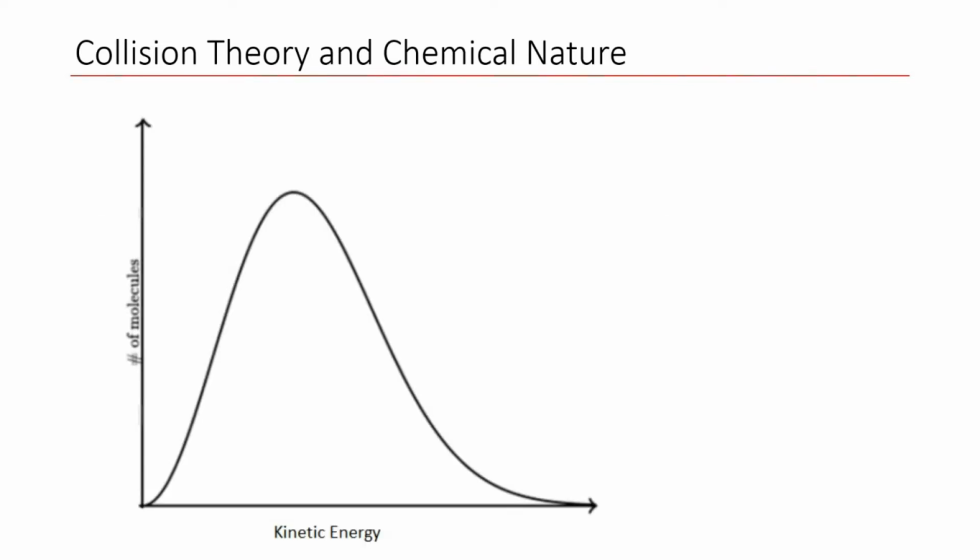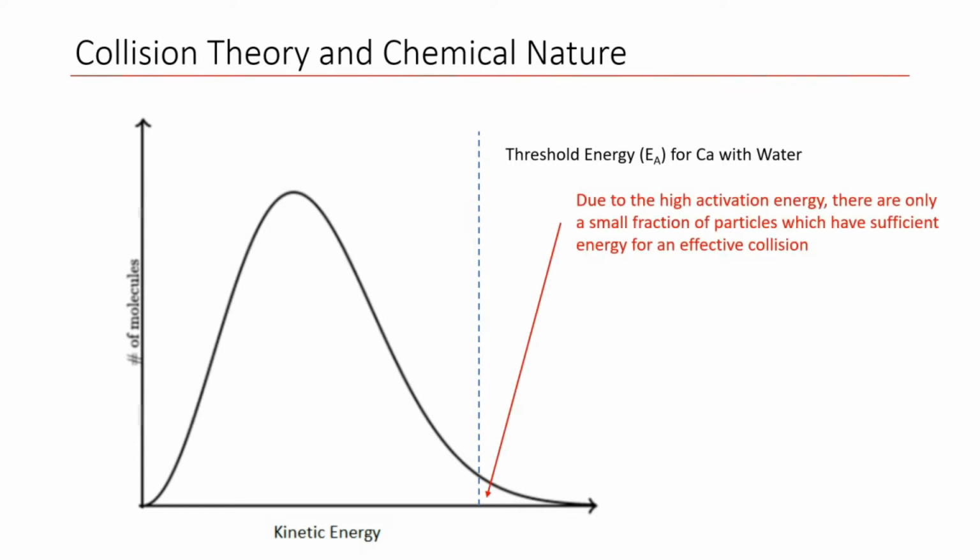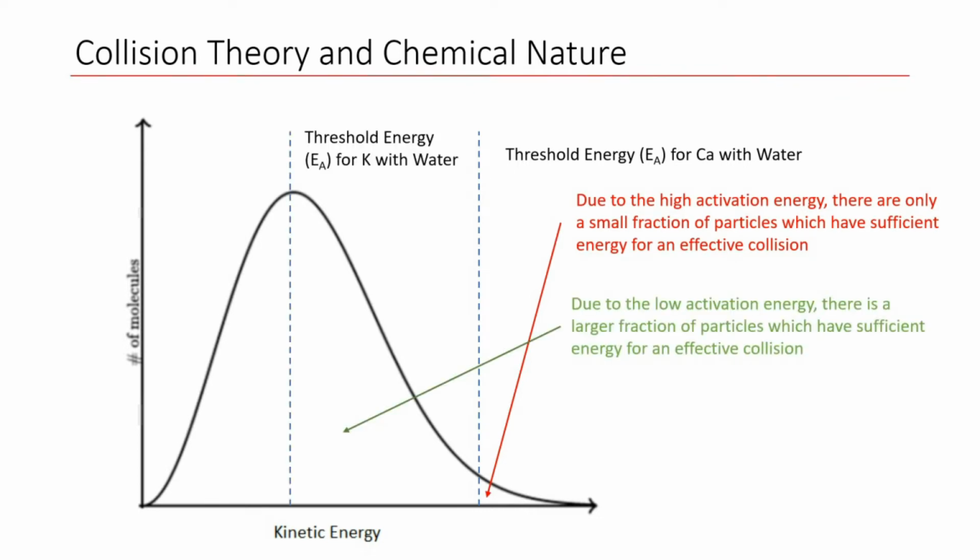And we can see the impact of nature on our Maxwell-Boltzmann curve. So if we look at our threshold energy with calcium, we have a small fraction of particles with sufficient energy for an effective collision. Whereas if we look at our potassium, we have a greater fraction of particles with sufficient energy for an effective collision. So as a result, since more particles of potassium have enough energy for an effective collision, it will have a